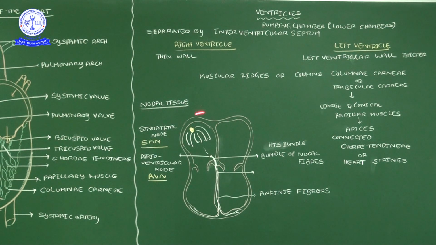And then this sinoatrial node gives its stimulations to the same atrium chamber, but lower down in the right atrium, at the lower left corner of the right atrium, there is one nodal tissue. That nodal tissue we call the atrioventricular node. The atrioventricular node receives the stimulations from the sinoatrial node and gives the stimulations to the ventricles. Those stimulations pass through one tissue, which we call the bundle of His.